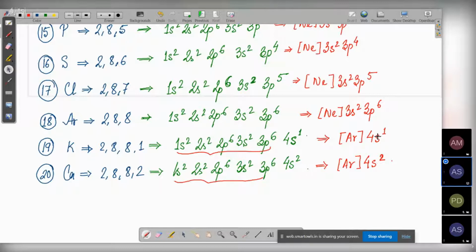Okay. So is this new convention of writing the configuration clear to everyone, both of you? Yes, sir. Okay. So now we write from 21 to 30.